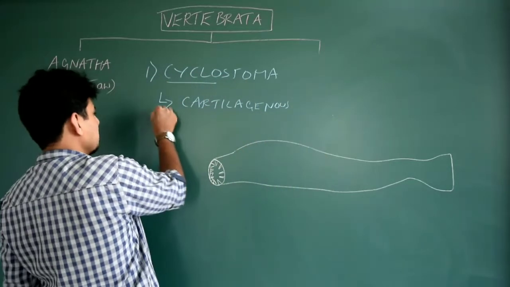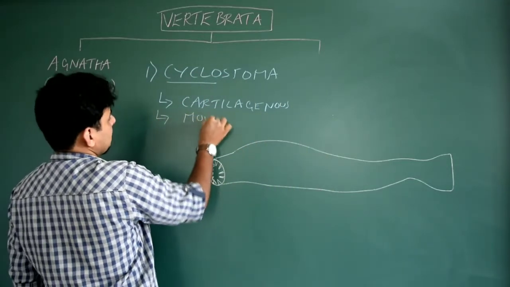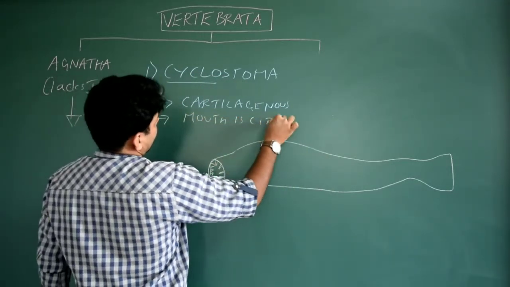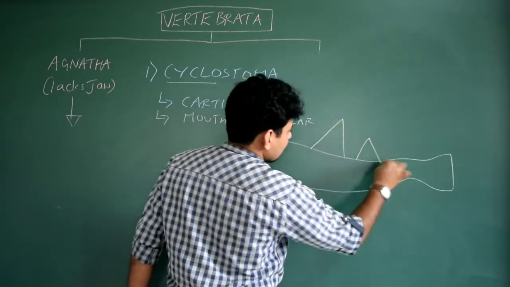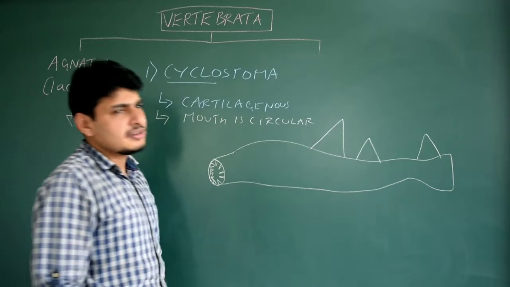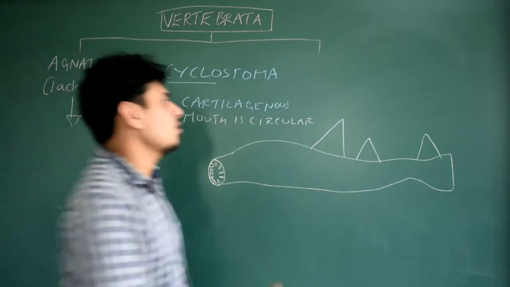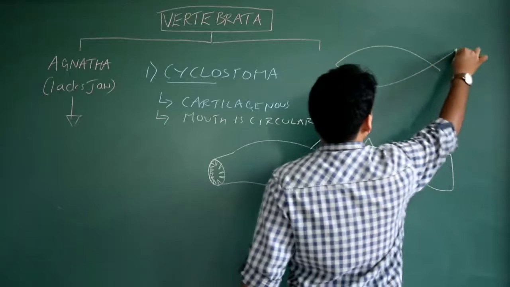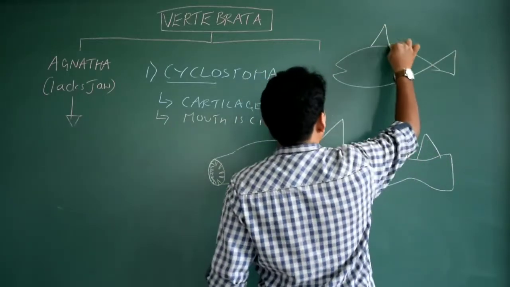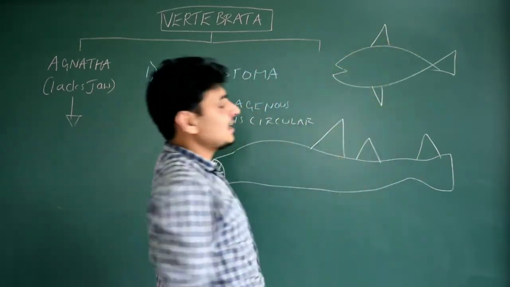You write it down. It's very simple, very easy. Mouth is circular. And here you could see the fins, but these fins are not paired. If you take a normal fish, we just draw a normal fish. It has fins, exactly, it has paired fins.